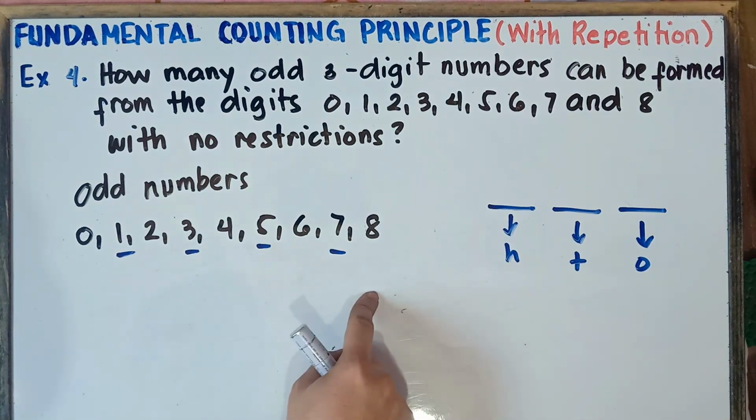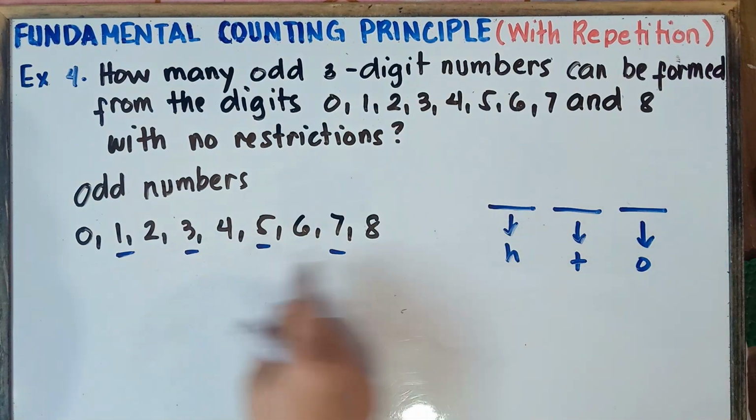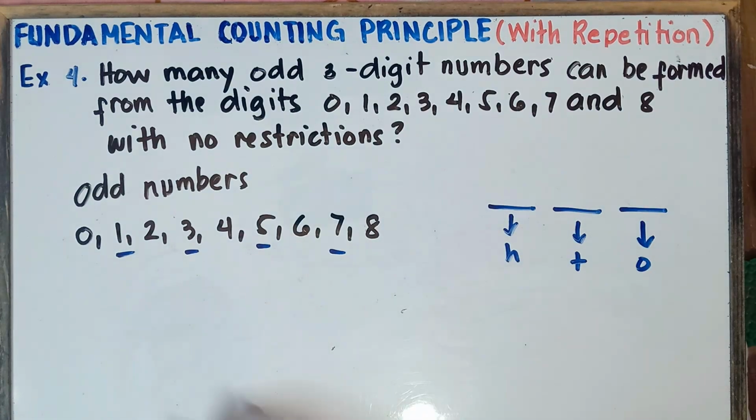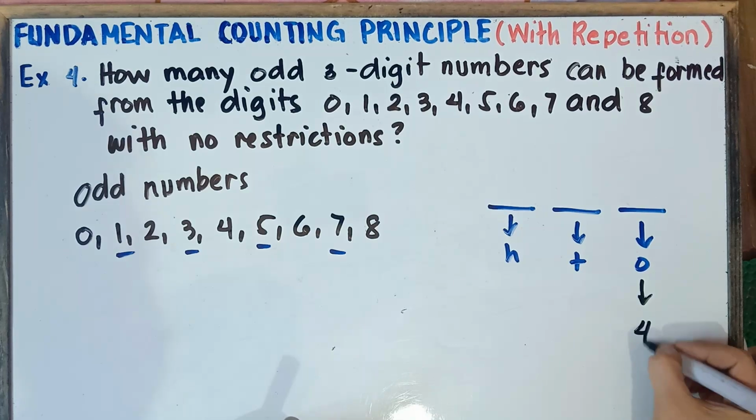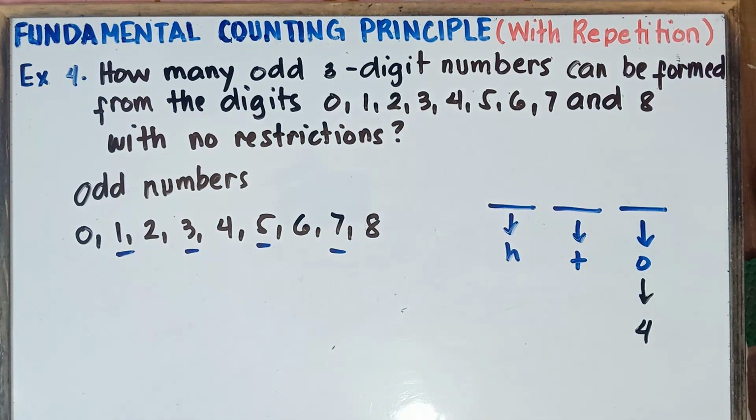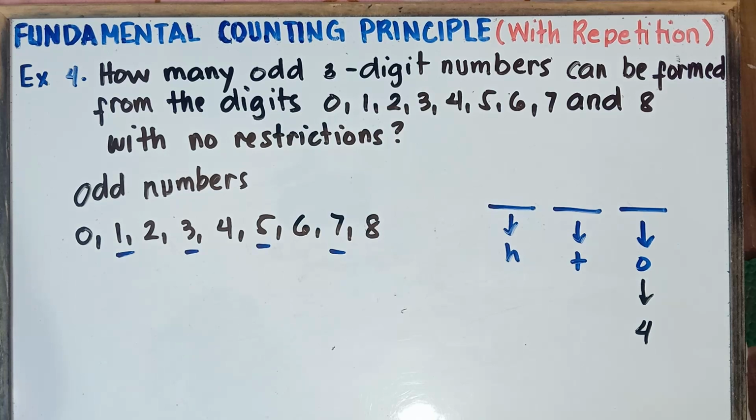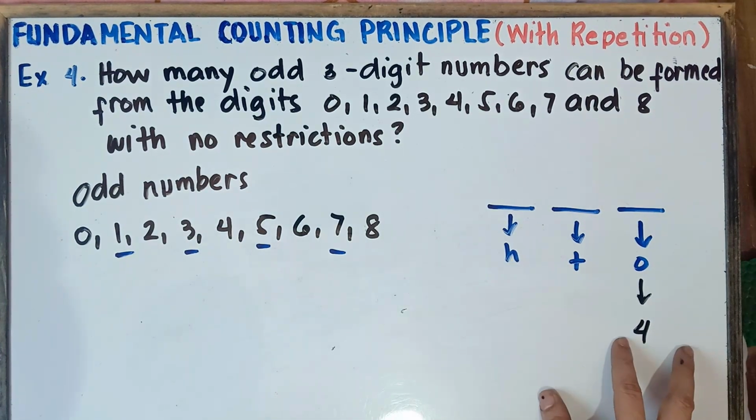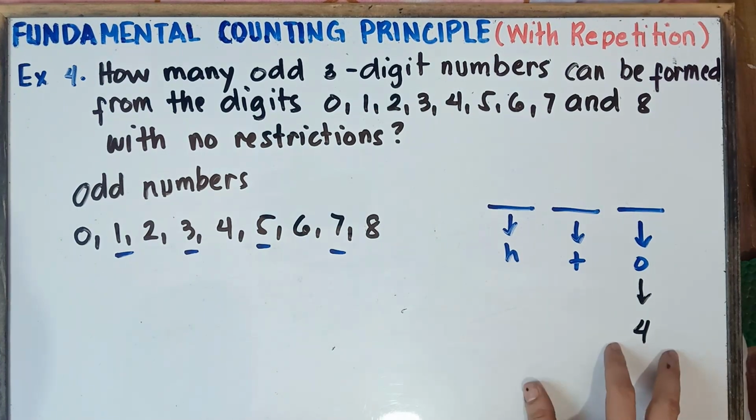We have 4 choices. Once again, class, for ones, you can select 7, you can select 5, you can select 3, you can put 1. You have 4 choices. So for ones, we have 4 choices. Once again, class, if you have an example like this, where you're looking for odd or even, you will start with ones. We can select 1, 3, 5, or 7. We have 4 choices for ones.